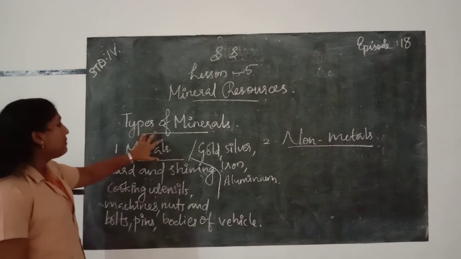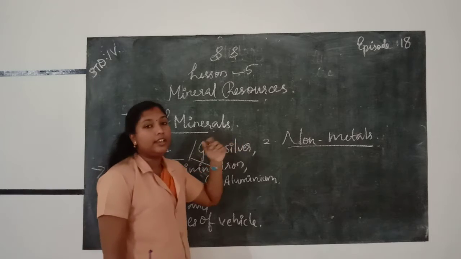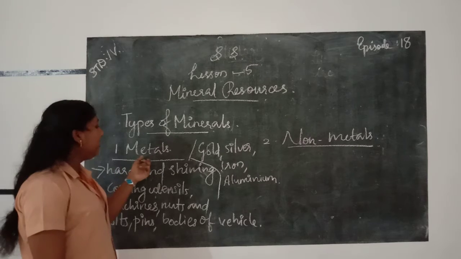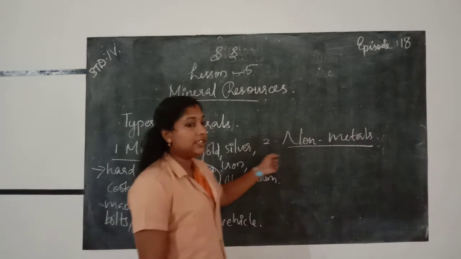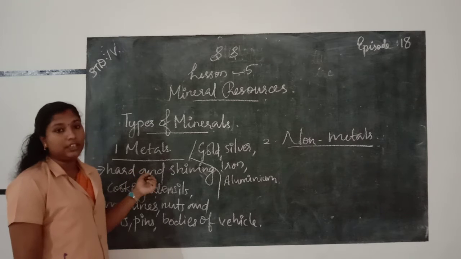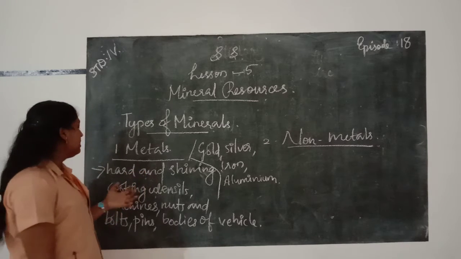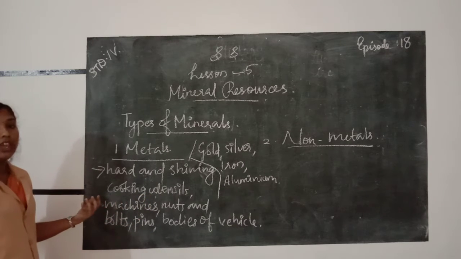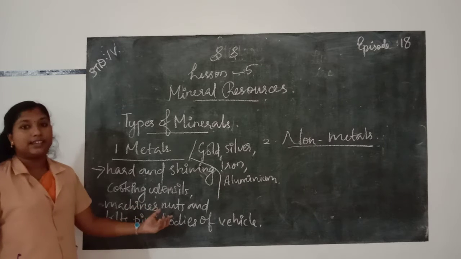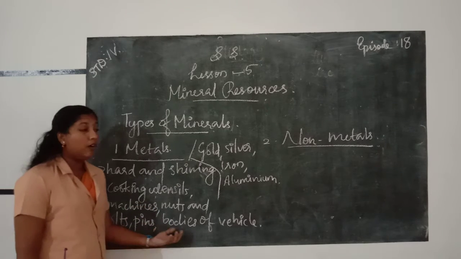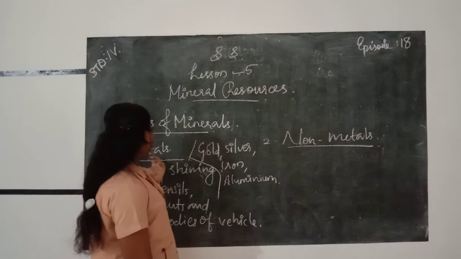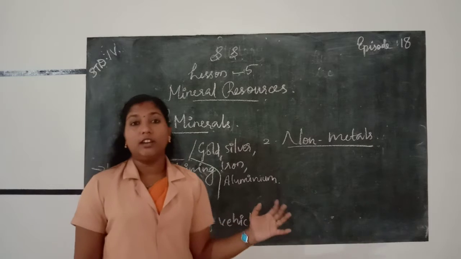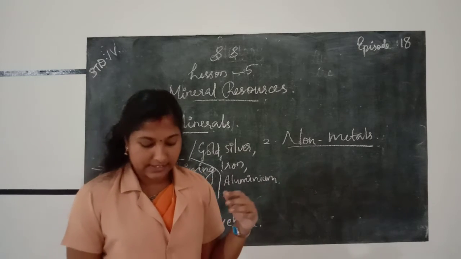Once again, the types of minerals. Minerals are obtained from mining. It gives us two types of materials. First one metals, second one non-metals. Metals are hard and shining materials. It is used for making cooking utensils, machines, nuts and bolts, pins, bodies of vehicles, etc. Examples for metals are gold, silver, iron, aluminium, copper, etc.